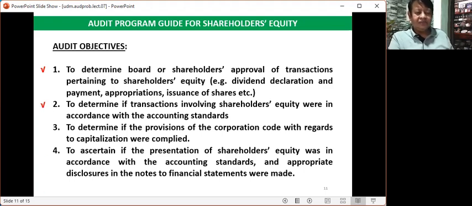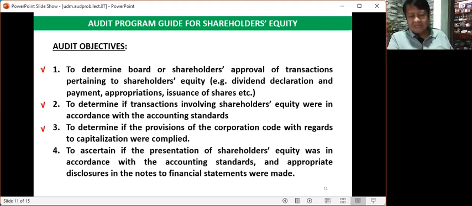Objective number 2, to determine if transactions involving shareholders' equity were in accordance with the accounting standards. So, everybody is familiar with the Philippine Financial Reporting Standards and the Philippine Accounting Standards. It is understood that if you are the auditor, you are knowledgeable on these standards, and the presentation of the shareholders' equity in the statement of financial position should be in accordance with our accounting standards.